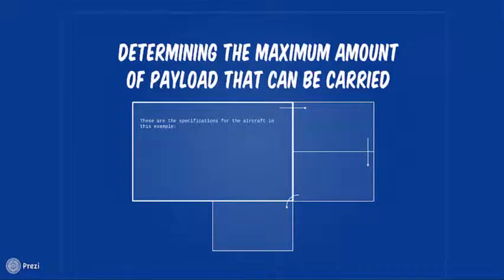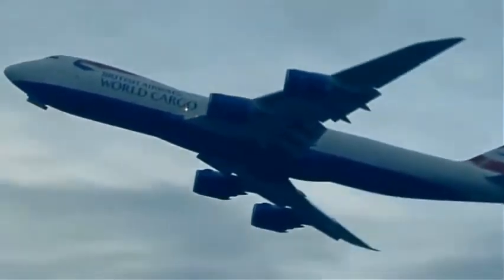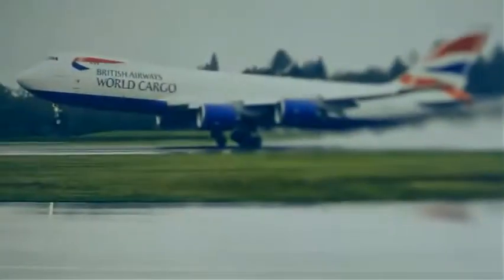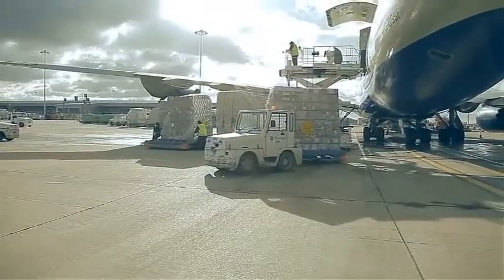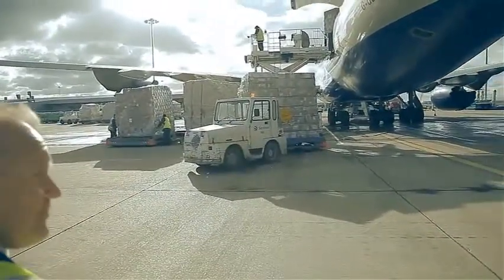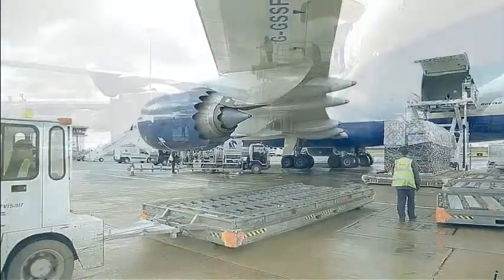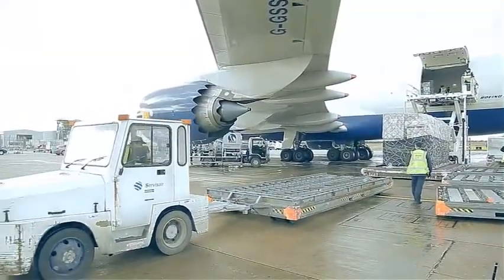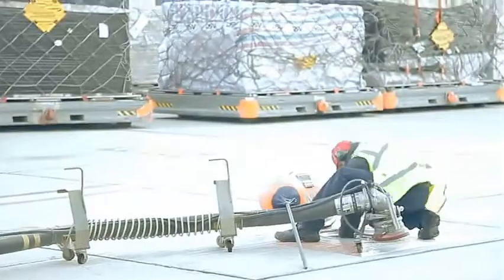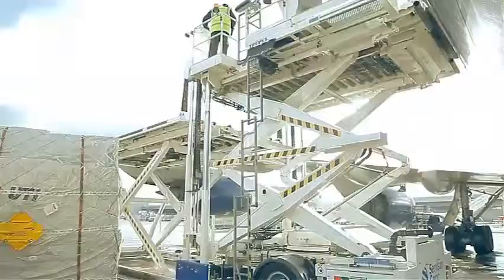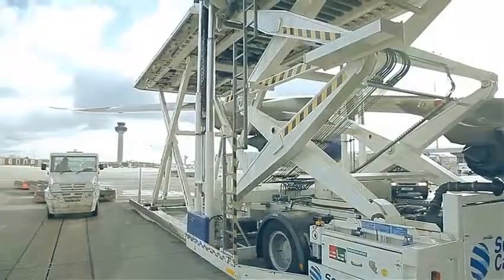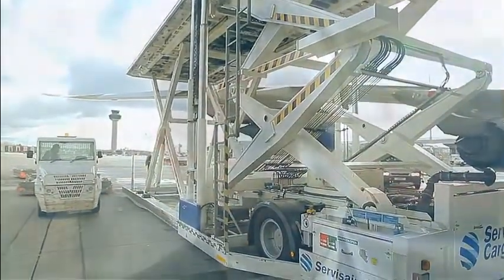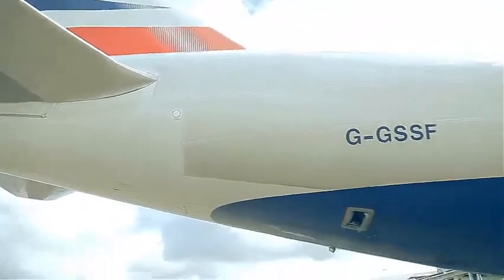Determining the maximum amount of payload that can be carried. The primary function of a transport or cargo aircraft is to carry payload. This is the portion of the useful load, passengers, or cargo that produces revenue. To determine the maximum amount of payload that can be carried, follow a series of steps, considering both the maximum limits for the aircraft and the trip limits imposed by the particular trip.